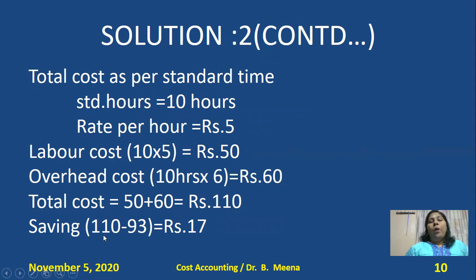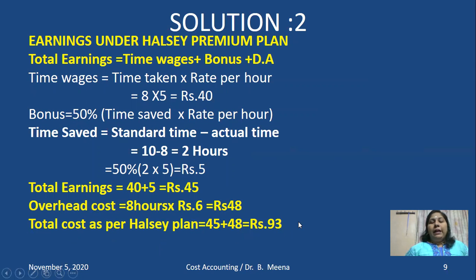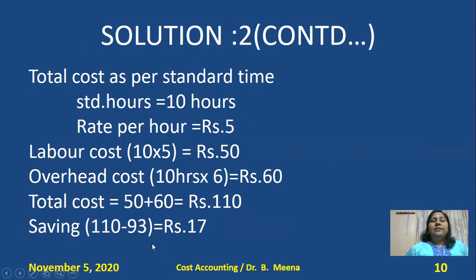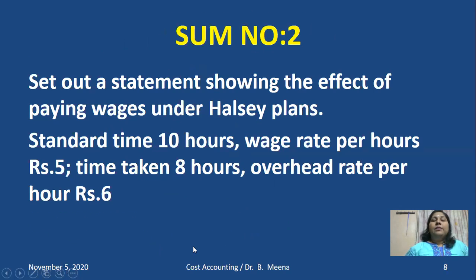Have you got it? 110 is the total cost as per standard time, but 93 rupees is the actual cost as per the Halsey plan. So if we follow the Halsey plan, we could save 17 rupees. That is the question: set out a statement showing the effect of paying wages under the Halsey plan.